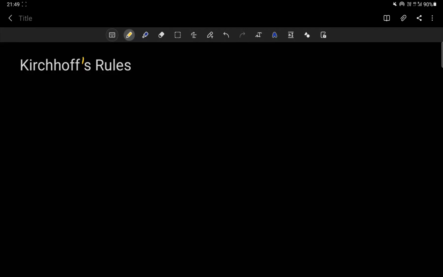So today we are going to discuss Kirchhoff's rules, or Kirchhoff's laws. These Kirchhoff rules are actually very important according to the board. You will get at least one numerical based on the Kirchhoff rules, and you can get one MCQ also, and definitions also.